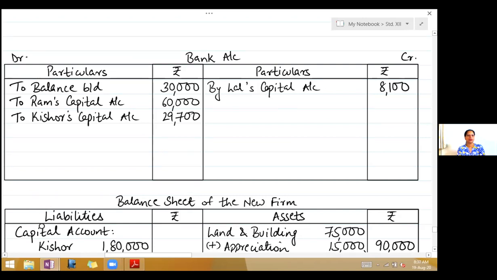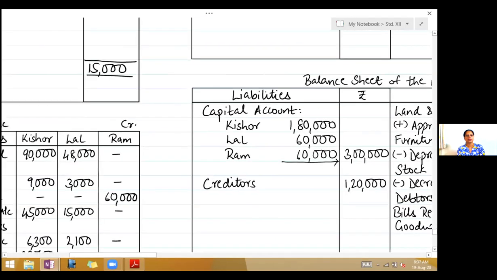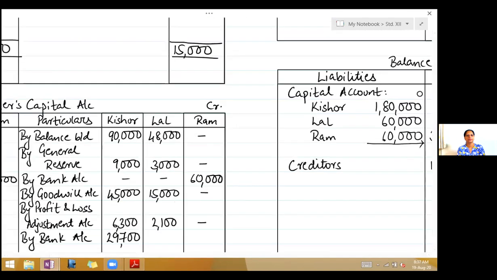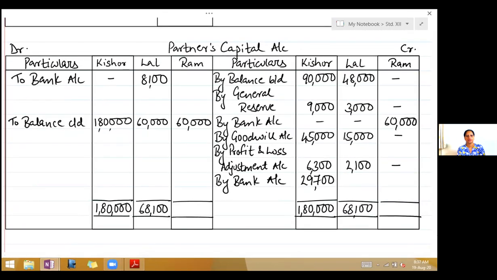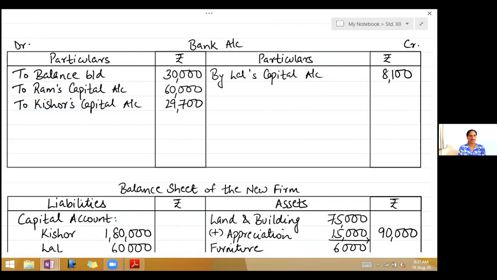Then we have got to close Ram's capital account. So his capital, both the sides have the same figure. So just take the total, 60,000, on both the sides. Okay, we finished the partners' capital accounts. Now you will close the bank account. Take the total of the debit side.